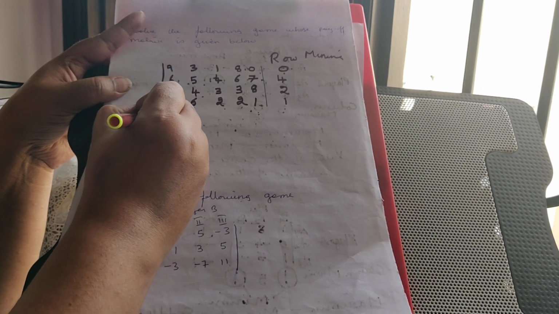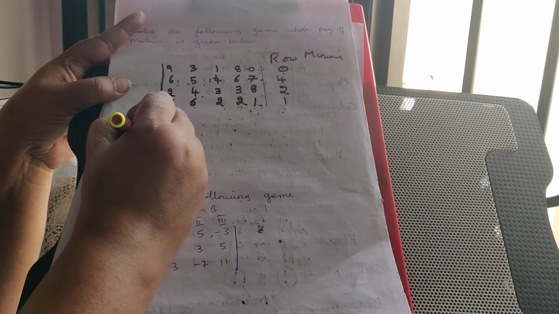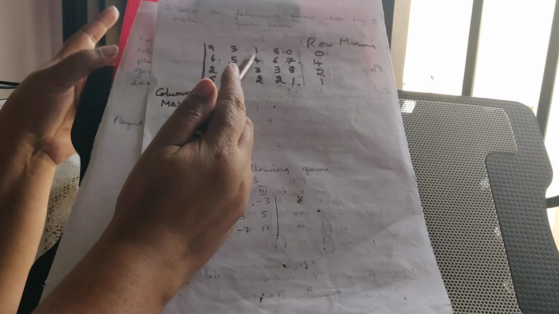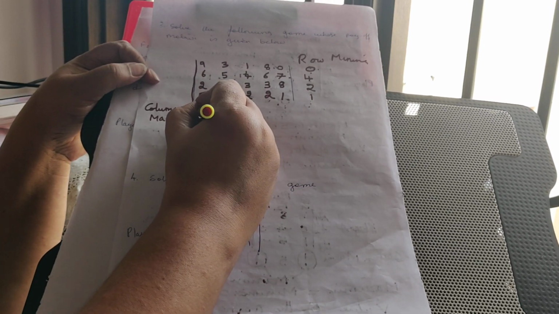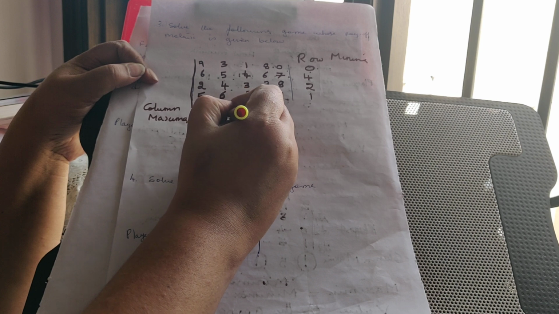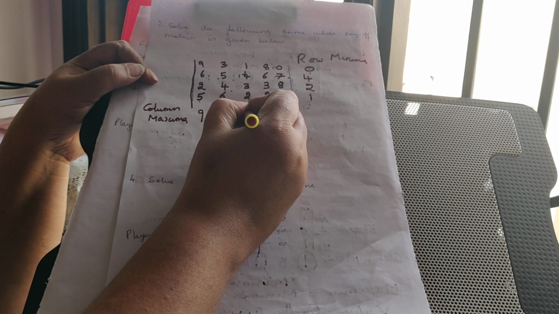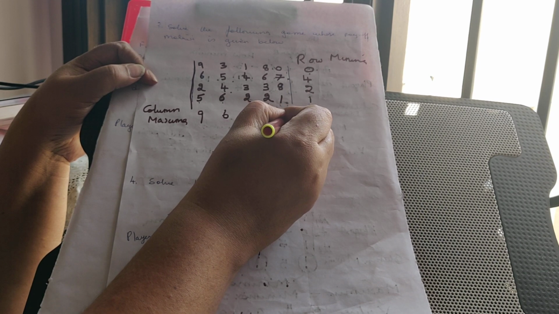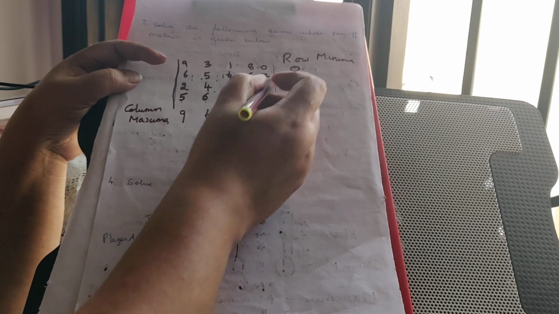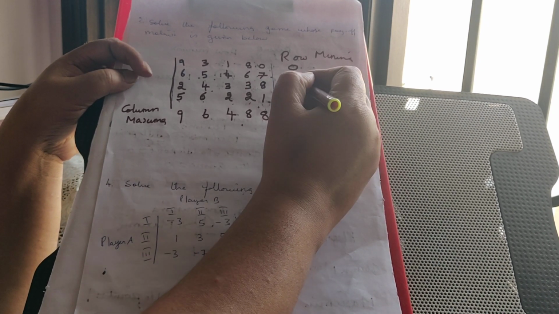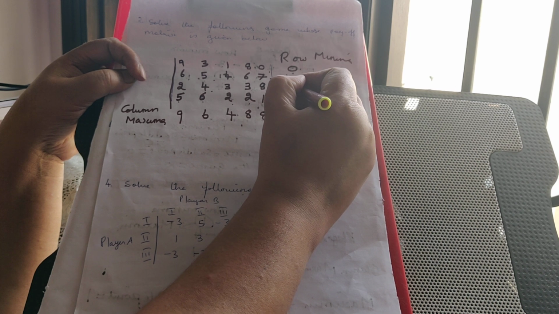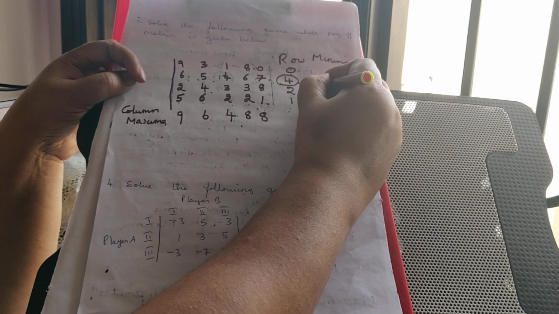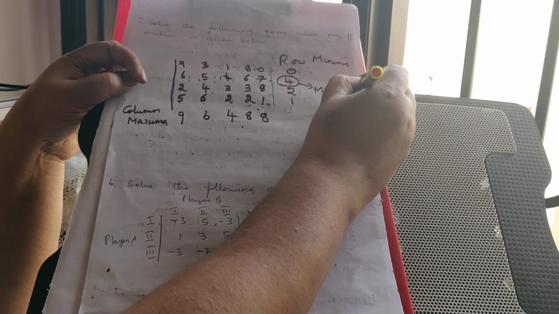Now I am going to write column maxima. In this column, which is the highest one, which is the biggest number? The biggest number is 9. Here the biggest number is 6. Here the biggest number is 4. Here the biggest number is 8. Here the biggest number is 8 for this column. Now among the minimum values, I have to choose the highest or the biggest one. So here the highest one is, so this is called maximin.